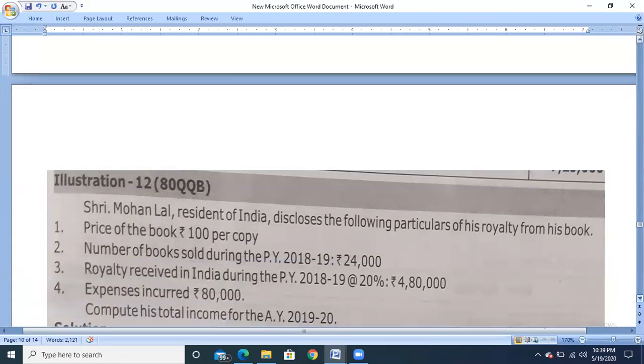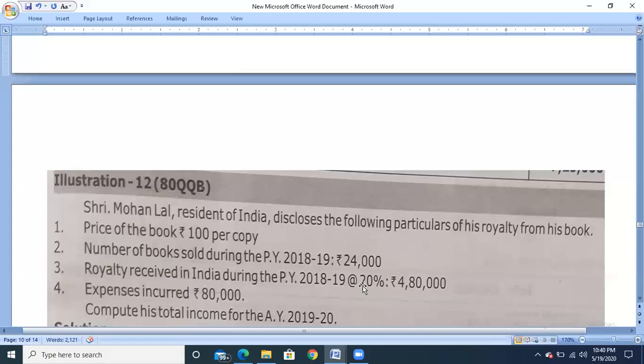So he is receiving income in the form of royalty from the book. Price of the book is rupees 100 per copy. Number of books sold during the previous year 2018-19 is 24,000. Royalty received in India during previous year 2018-19 at 20% is 4,80,000. They have given the royalty amount 4,80,000 at the rate of 20 percent.